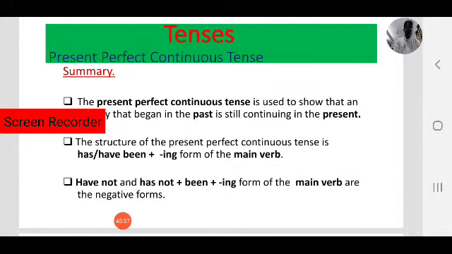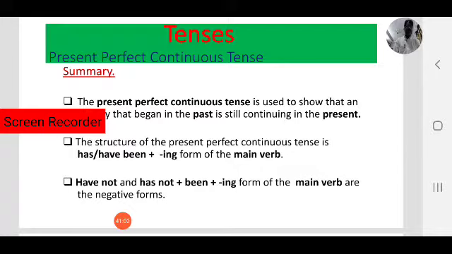So our journey begins with present tense. The last three sessions we focused on three aspects of present tense. We have finished present simple, present continuous and present perfect. And today we have discussed present perfect continuous tense.